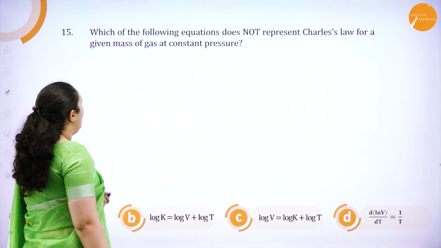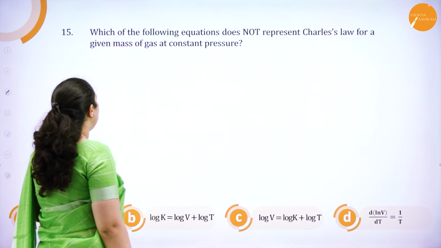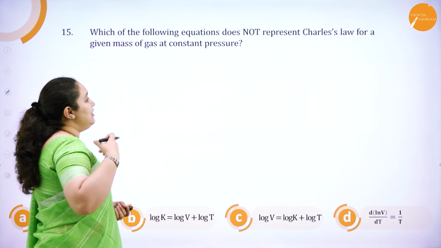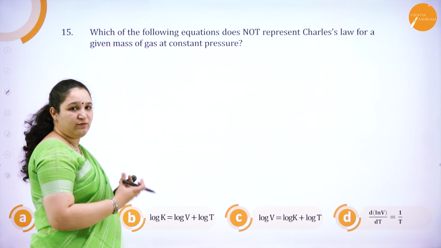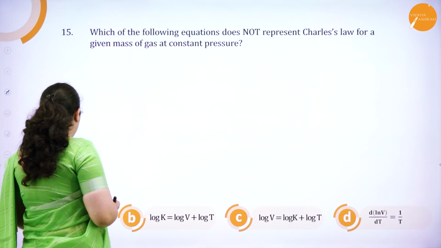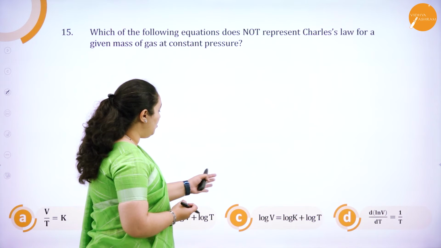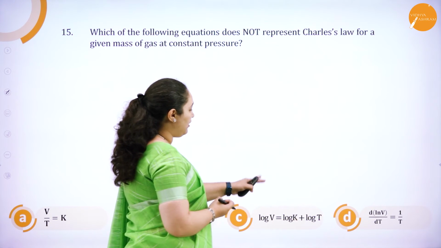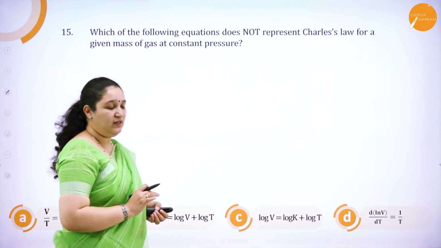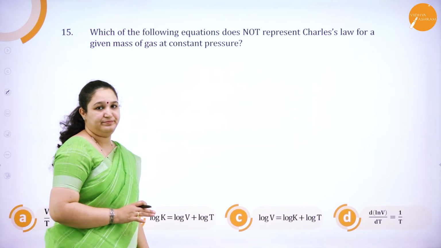Next one, which of the following equations does not represent Charles' law for the given mass of gas at constant pressure? So, what is Charles' law? You have to know the mathematical form of Charles' law. We'll see the options we have got. V by T is equal to K, log K is equal to log V plus log T, log V is equal to log K plus log T, or d ln V by dt is equal to 1 by T. Four options they have given. One thing which is common is we have volume, temperature and the constant K.